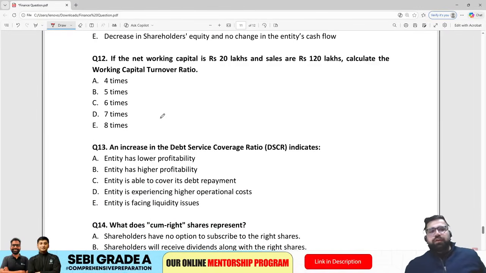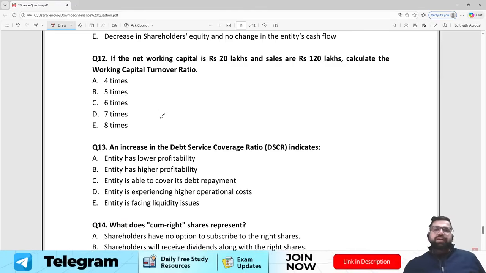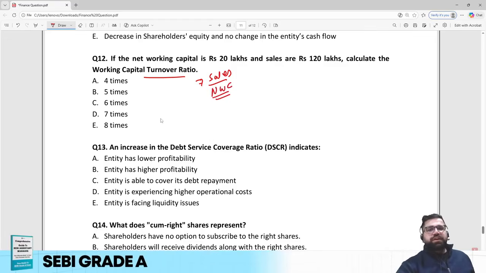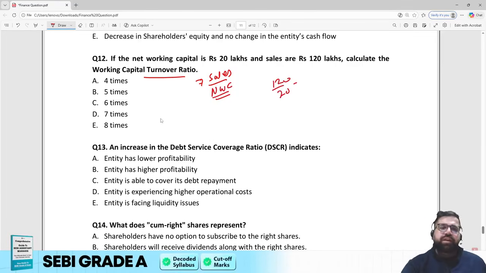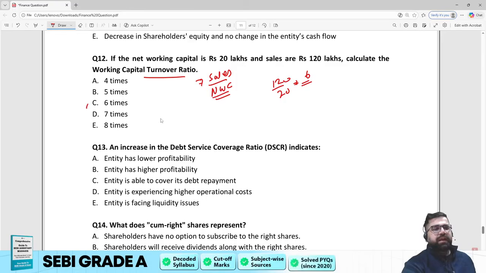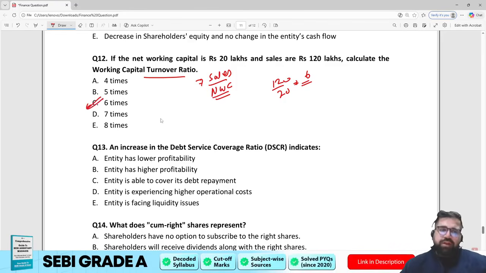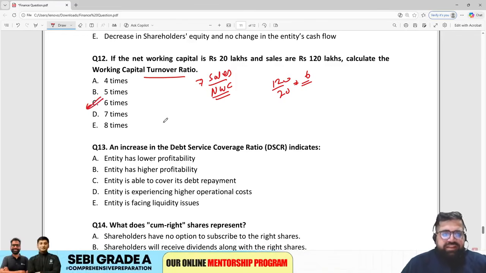Question number 12. The net working capital is 20 lakh and the sales of the company is 120 lakhs. Calculate working capital turnover ratio. Working capital turnover ratio is given as what? Sales divided by net working capital. Right? So sales is given to you as 120 divided by 20. Your answer will come at 6. So my correct answer is option number C, 6 times.